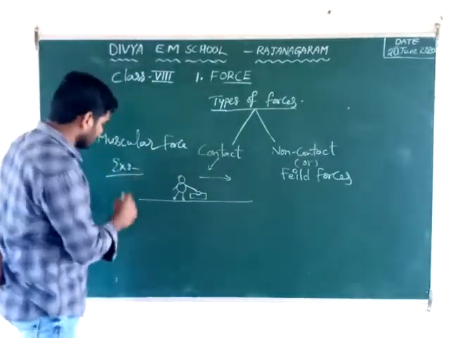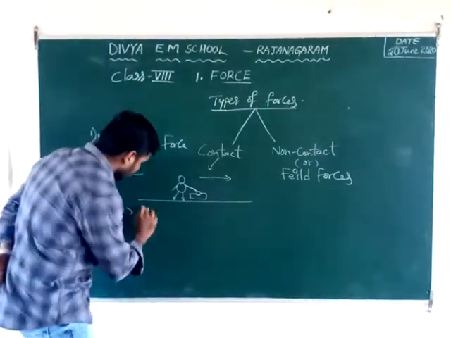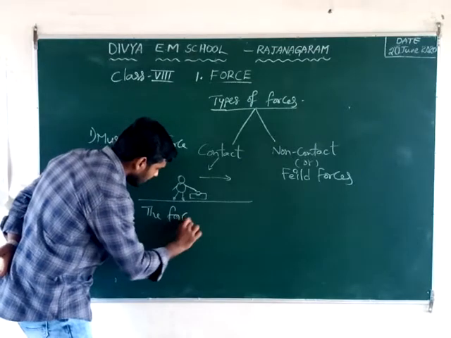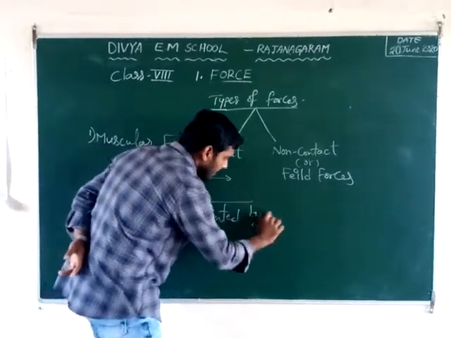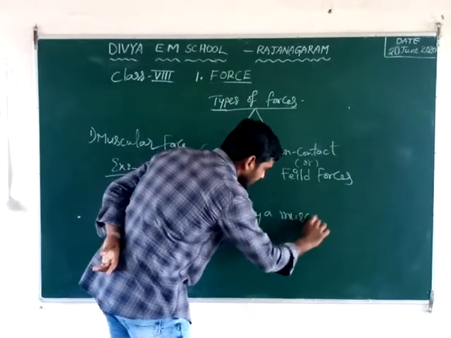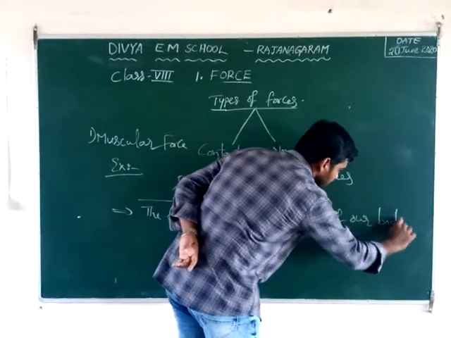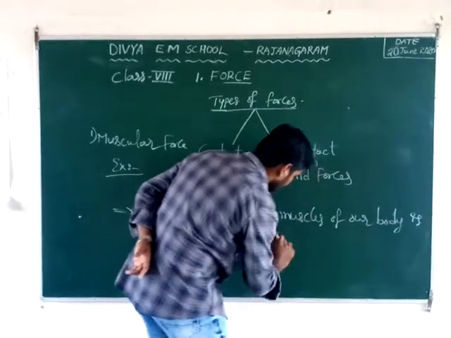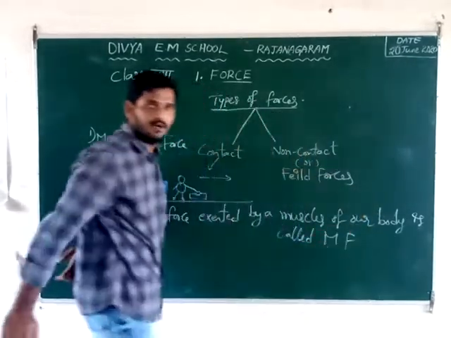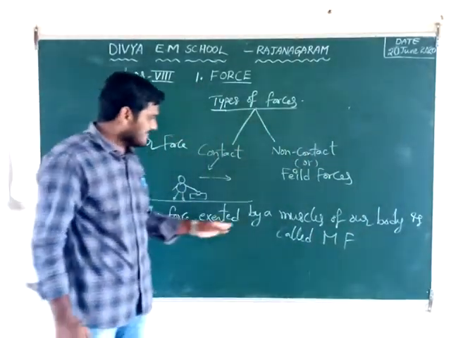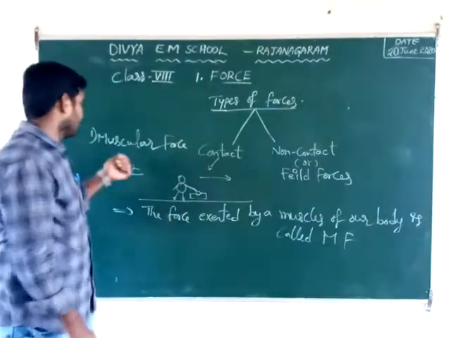What is the definition of muscular force? The definition of muscular force is nothing but the force exerted by the muscles of our body. The force exerted by the muscles of our body is muscular force.